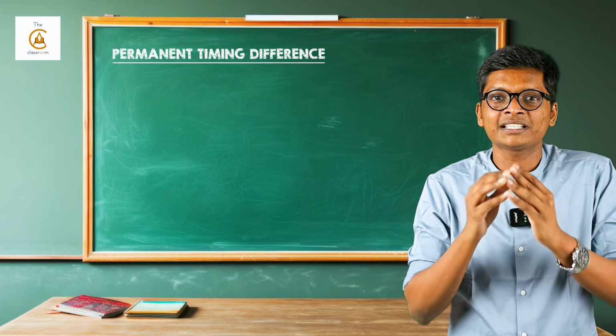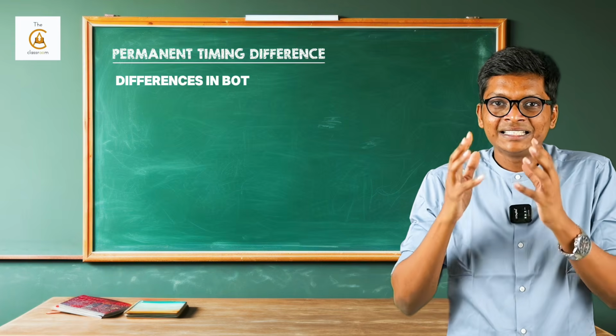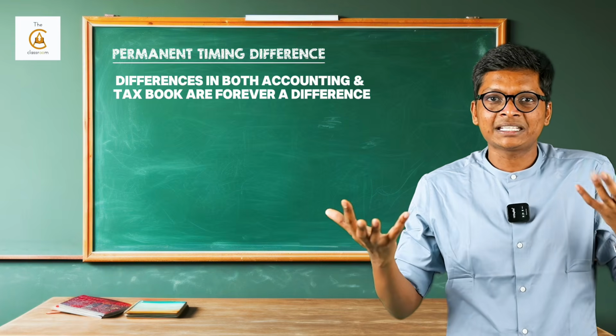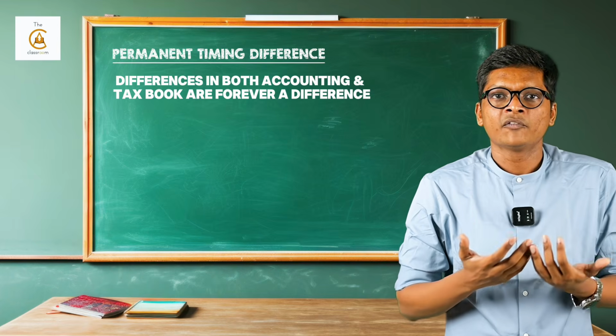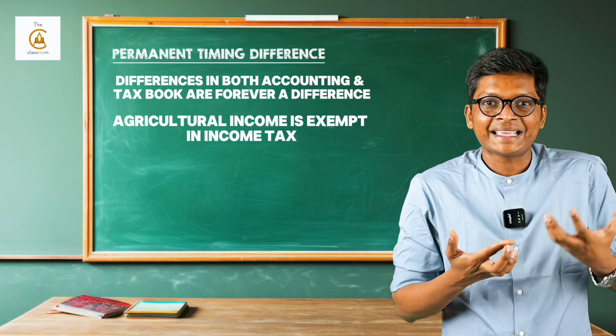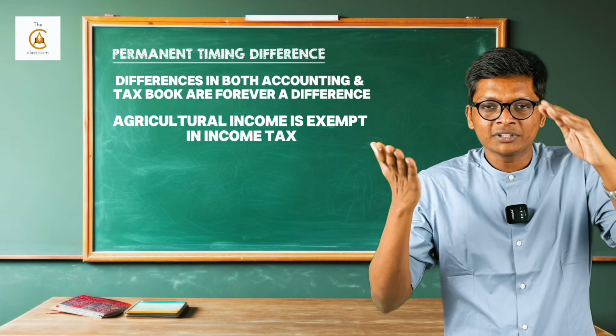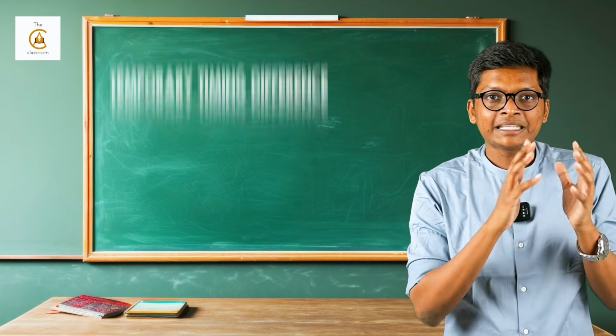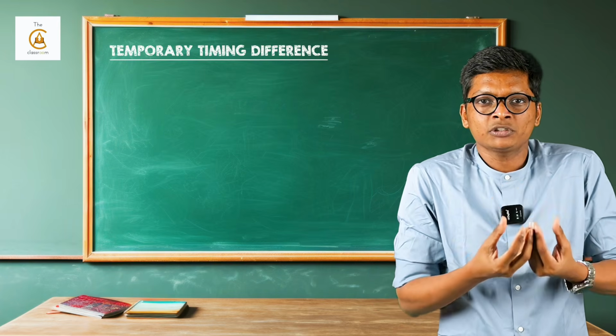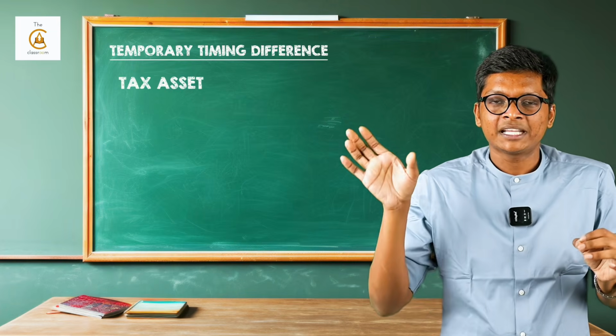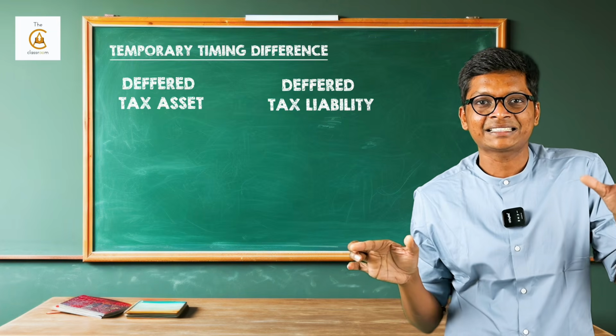Permanent timing differences are those differences between accounting and tax books that are forever a difference. For example, agricultural income is exempt in income tax, so this difference is always going to be there. Temporary timing difference, based on the difference, we classify into deferred tax asset or deferred tax liability.